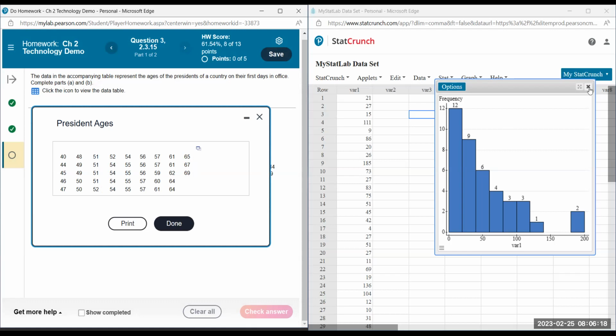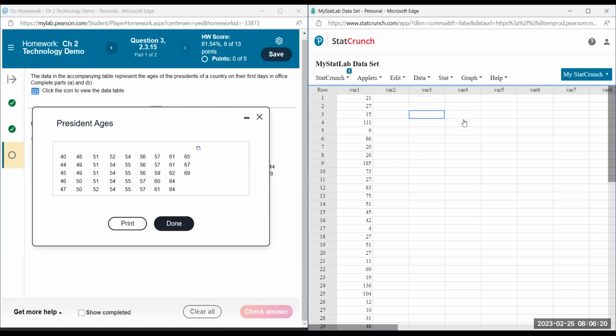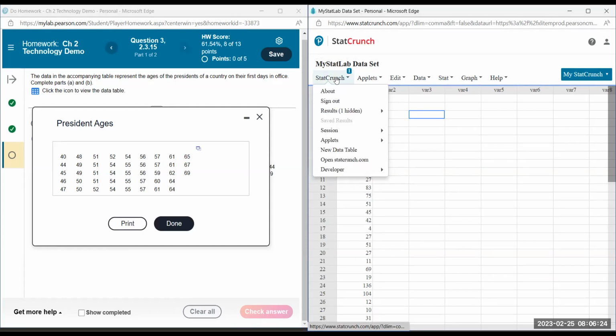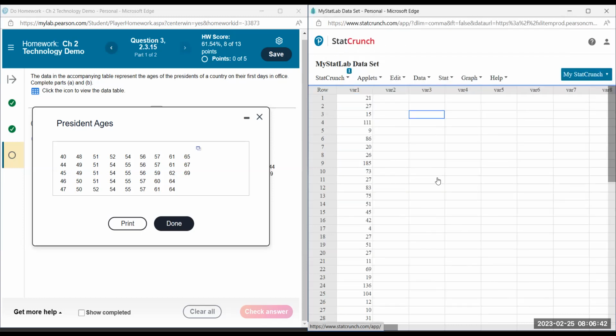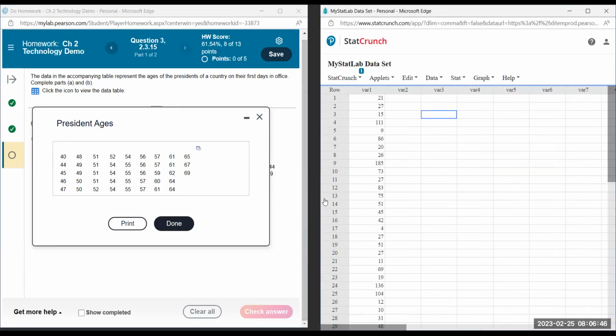Let me close this one. If you want to keep this open and you don't need this anymore, you can go to StatCrunch, new data table, or sometimes here it's going to open it up for you. But if you just need a clean table because you want to do something separate, you can click new data table, and that'll give you a new table. Well, mine, I'm not going to share that with you, but that's how you would do that.